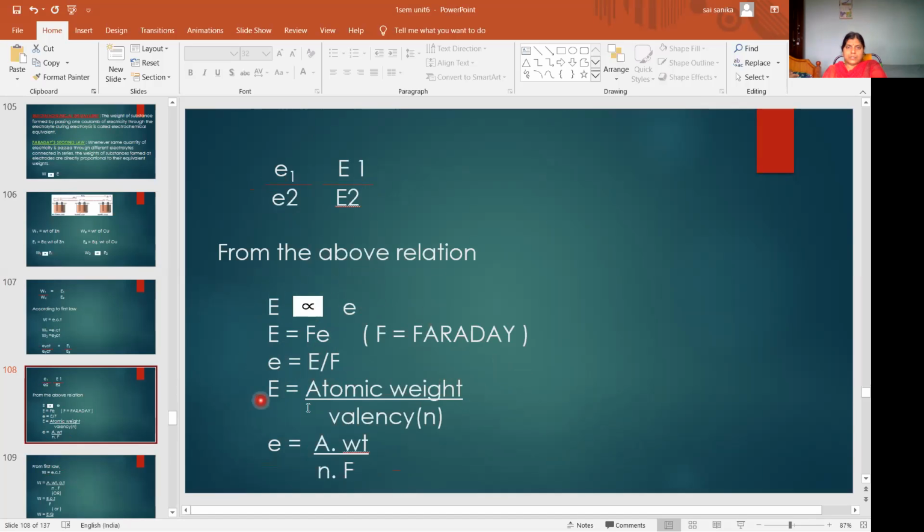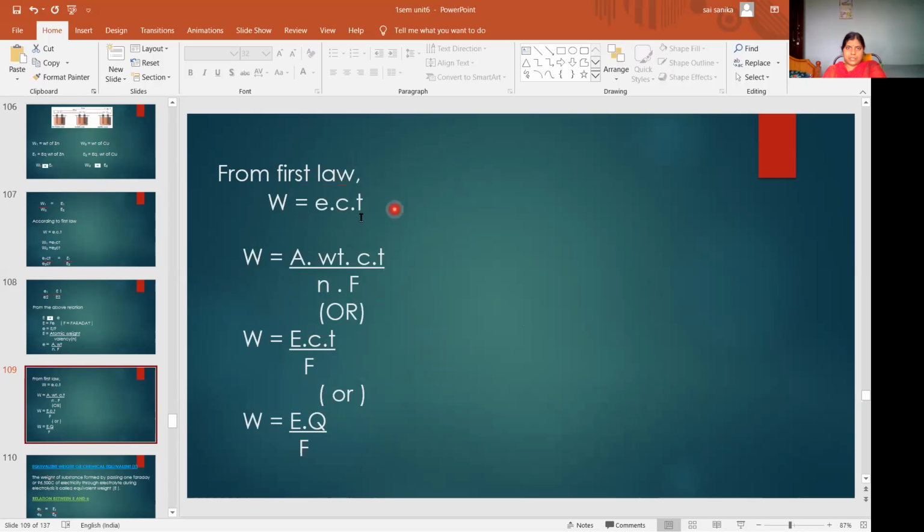96,500 coulombs. Here the chemical equivalent is given by the formula atomic weight by valency. Here valency we are representing with small n. Small e is equal to atomic weight by n into F. From the first law, W is equal to ECT. In the place of e, we are writing atomic weight by n into F into C into T. Atomic weight by n is nothing but capital E. So W is equal to ECT by F. CT is nothing but Q, so you can write it as W is equal to EQ by F.